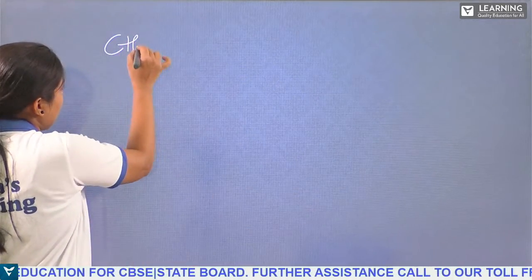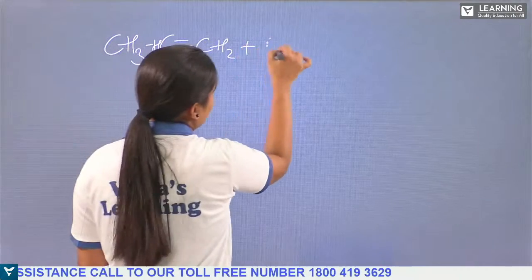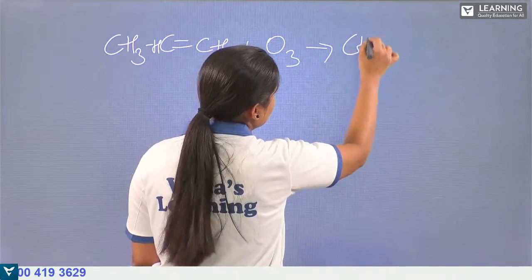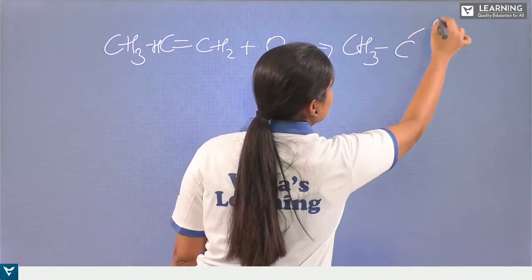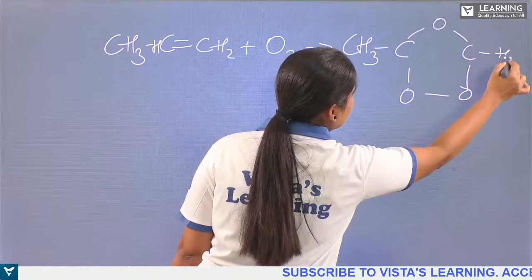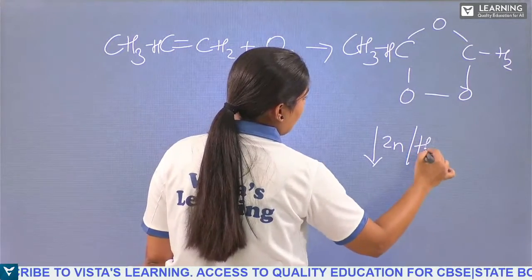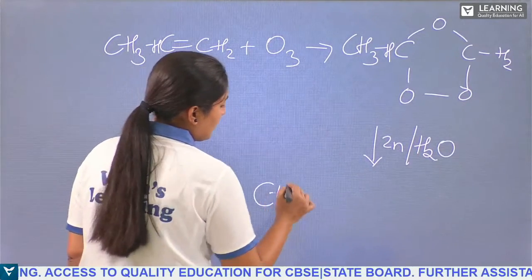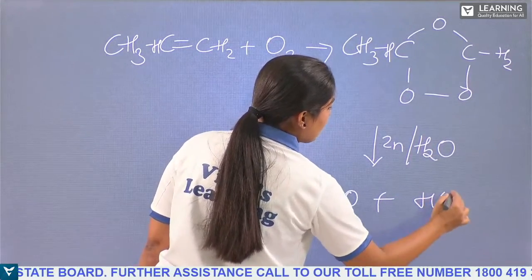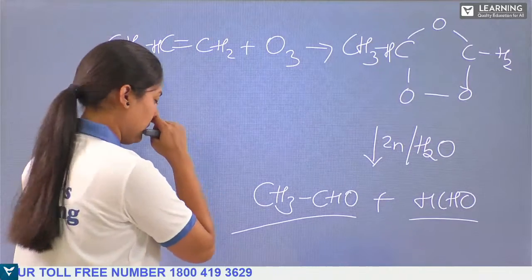So if I am taking the example of CH3-CH=CH2, it reacts with ozone to form the ozonolysis product. In the presence of ozone, we'll get the ozonide which is formed, and this leads to the cleavage of the bond in the presence of zinc and water, where we get the CH3CHO plus HCHO will be formed. This is the formaldehyde, the methanal and the ethanal will be formed.